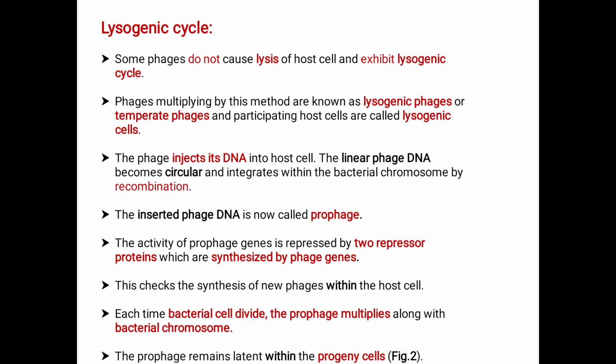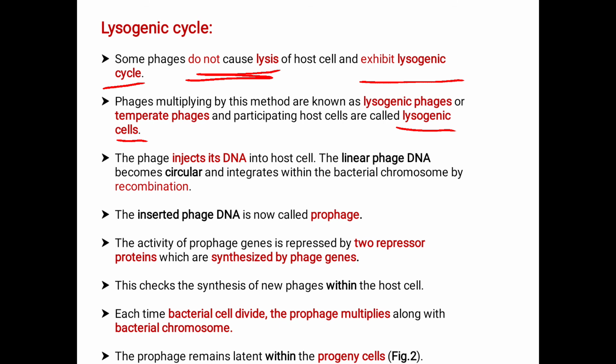Here some phages do not cause lysis of the host cell and exhibit the lysogenic cycle. Phages multiplying by this method are known as lysogenic phages or temperate phages, and the participating host cells are called lysogenic cells.